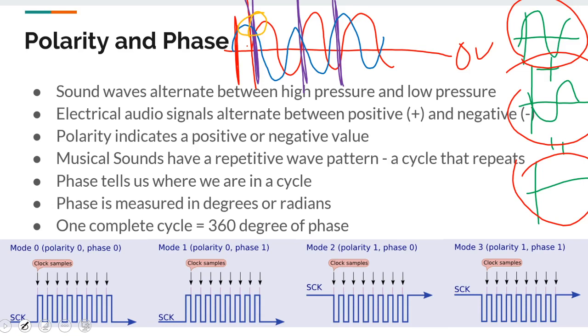Normally when we are representing phase, we talk in terms of degrees. If it moves halfway through, we say 180 degrees. If it moves a full cycle, we say it is moving by 360 degrees.